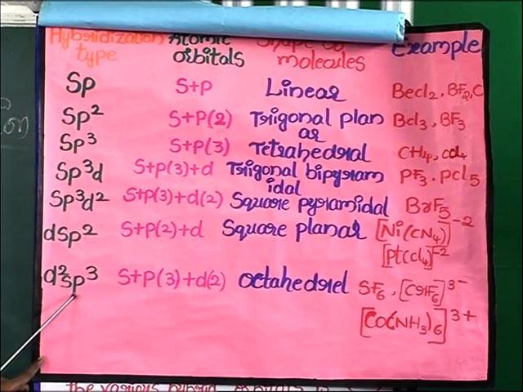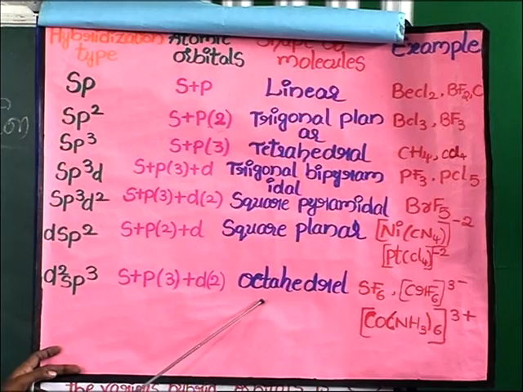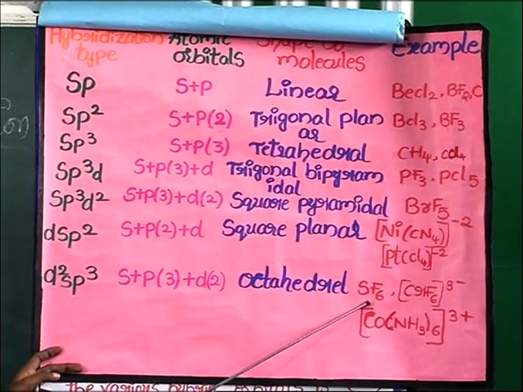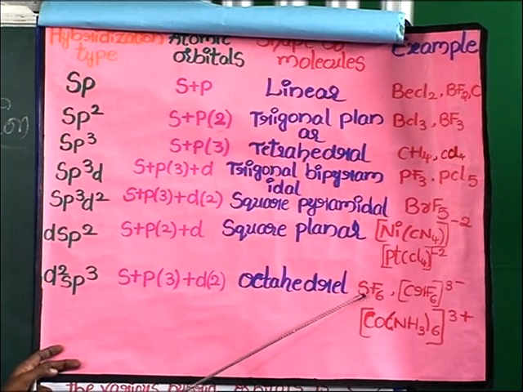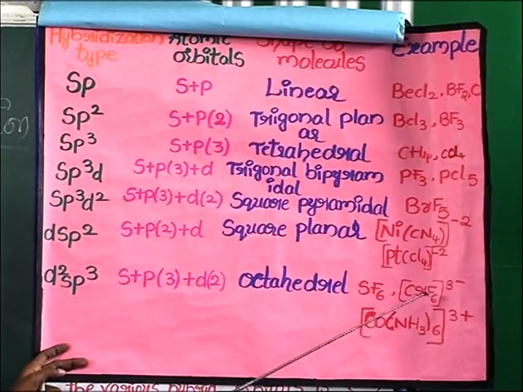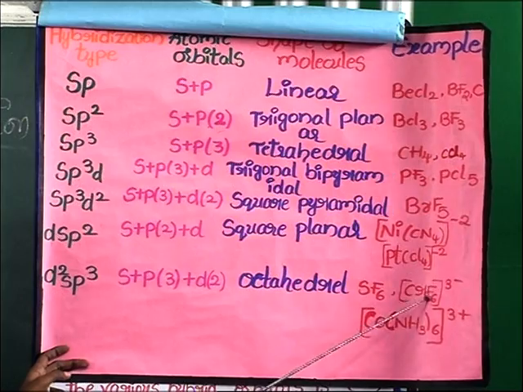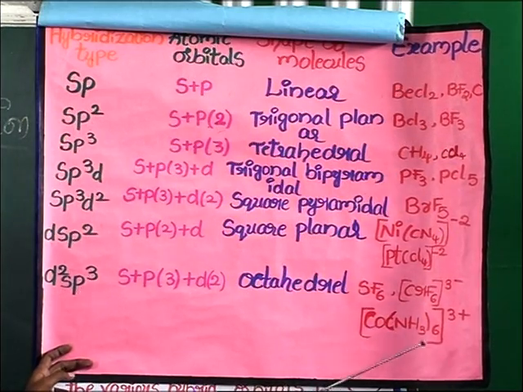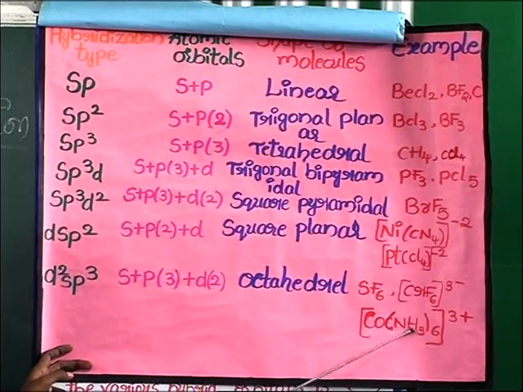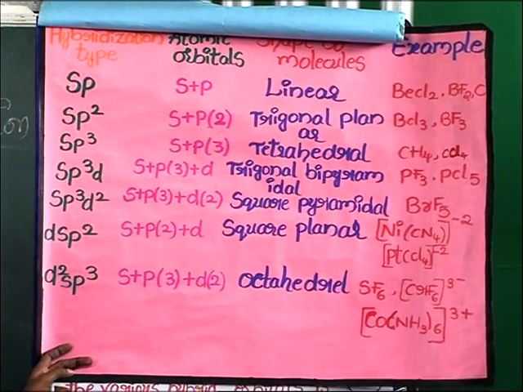In this hybridization, one s orbital, three p orbitals and two d orbitals participate. The shape of the molecule is octahedral. Examples are sulfur hexafluoride, chromium hexafluoride, and next example is hexaamminecobalt.